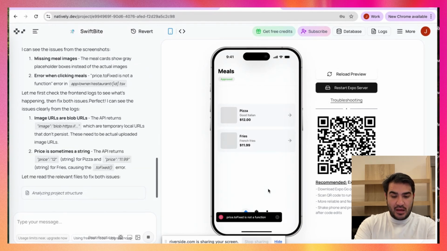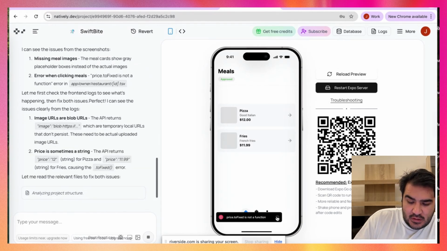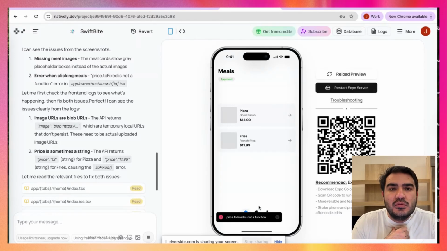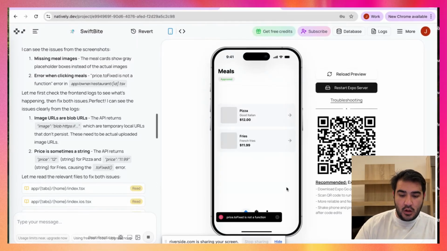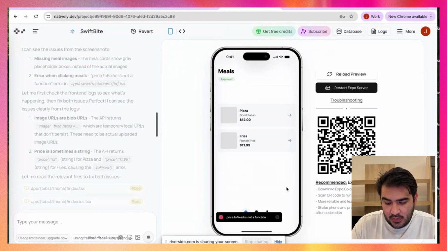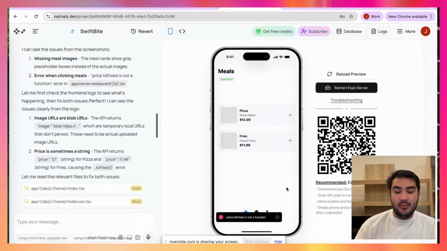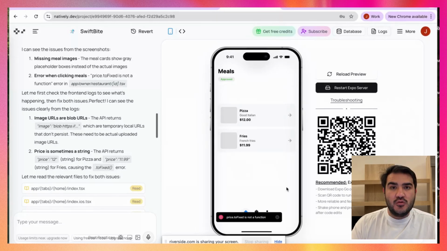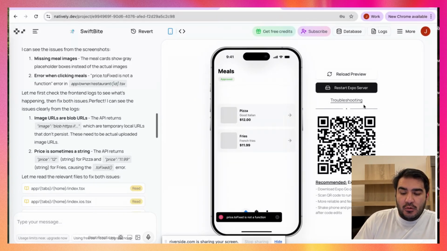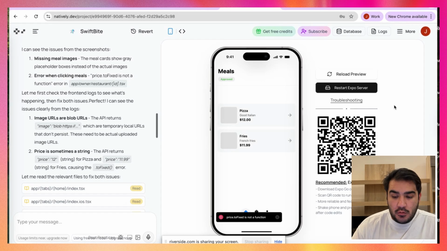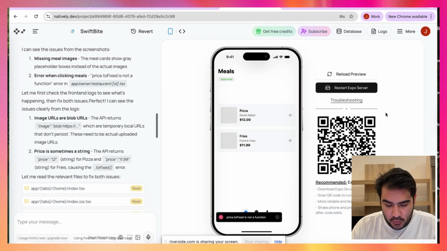Otherwise, I'm just having fun because I'm learning a lot myself. I don't know coding myself, so that's why I only rely on Natively to build my mobile apps. I'm gonna log in to the app with my phone to see if it shows me the food on my page as a customer. That's gonna be interesting. I really encourage you guys to try out the app on your Expo Go, with the QR code, and see how it works there.